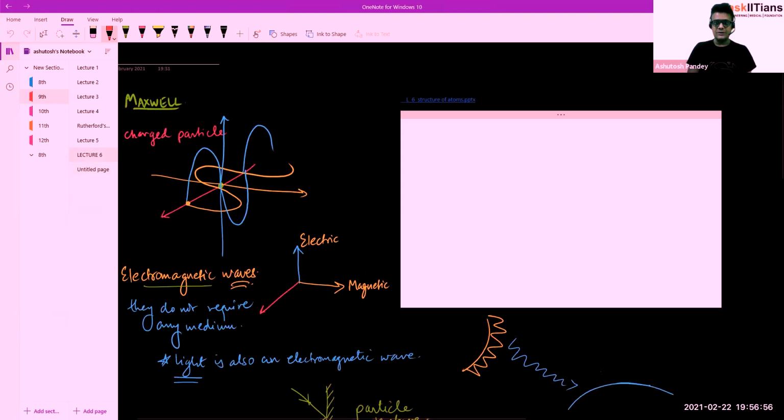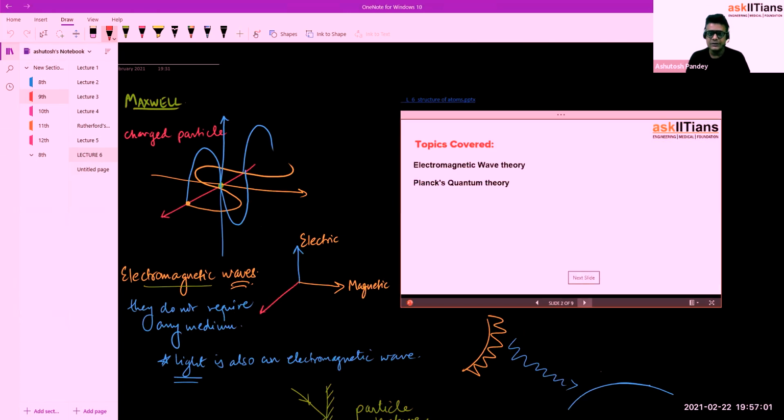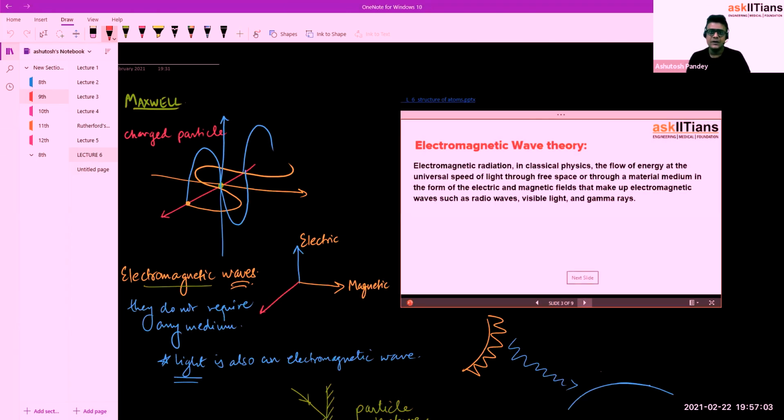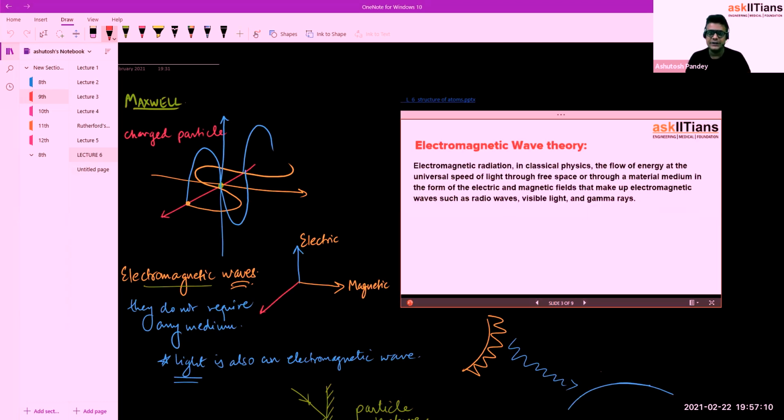Now let's go back to the slide. These two theories we discussed. Here let's see what is written. Electromagnetic wave theory, electromagnetic radiation: in classical physics, the flow of energy at the universal speed of light through free space or through a material medium in the form of electric and magnetic fields that make up electromagnetic waves, such as radio waves, visible light, gamma rays, all are part of electromagnetic waves only.